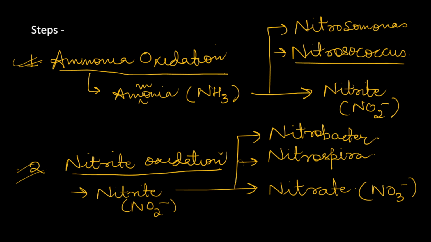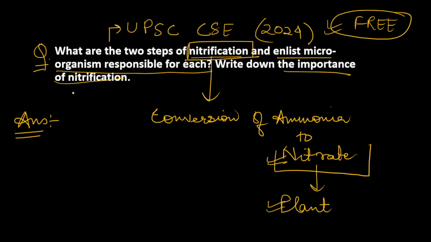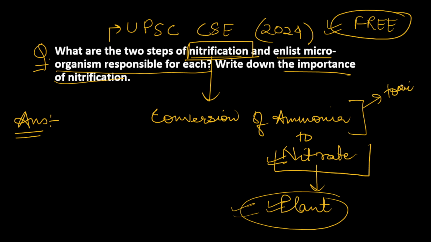Now the second part of the question is asking about the importance of nitrification. यहाँ तक कि आपको समझ में आ गया होगा कि what is the importance of nitrification. The first most important thing is that it converts ammonia into nitrate that is absorbable by the plants, because plants are able to absorb nitrogen in nitrate form only. Second, ammonia is many times toxic. So conversion of ammonia to nitrate converts the toxic form of nitrogen to a usable form, so the toxicity of ammonia in the natural environment can also be reduced.